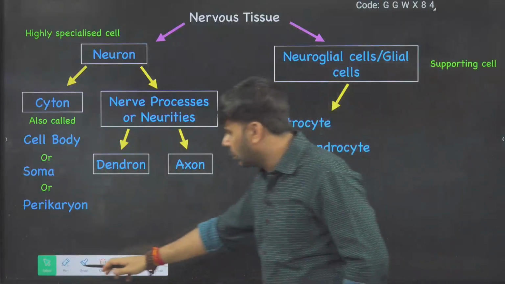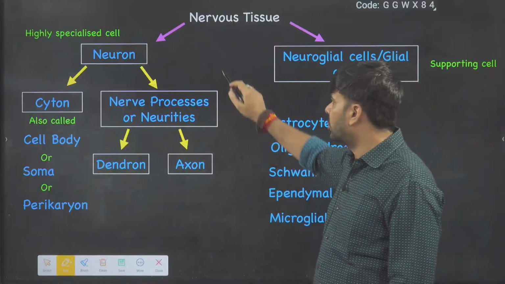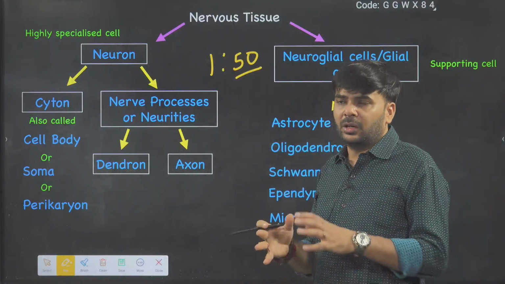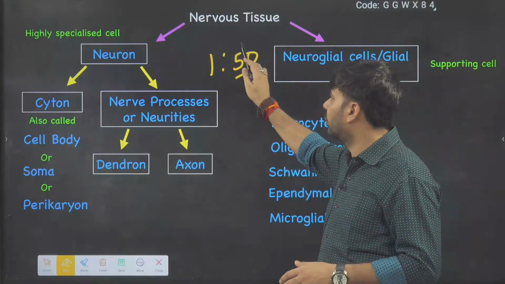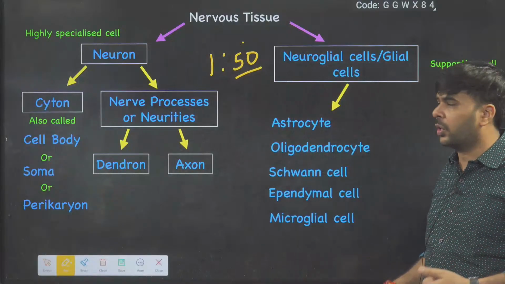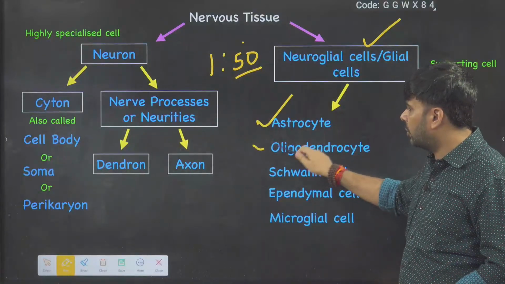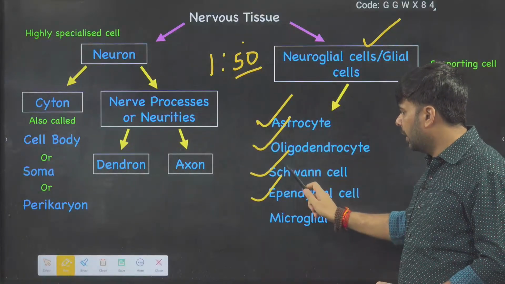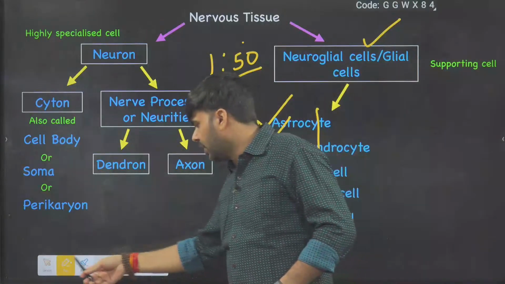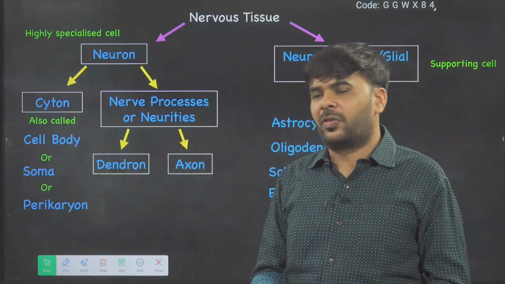Glial cells or neuroglial cells, remember, are much more numerous than neurons. For one neuron, you'll get 50 neuroglial cells. In your brain, in your nervous system, a 1:50, 1:60 ratio is there. Neurons are less in number, neuroglial cells are more in number. Neuroglial cells can be of different types: astrocyte, oligodendrocyte, Schwann cell, ependymal cell, microglial cell. Details of these cells we will discuss in your upcoming offline classes.